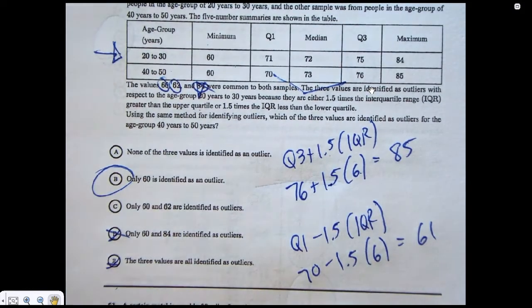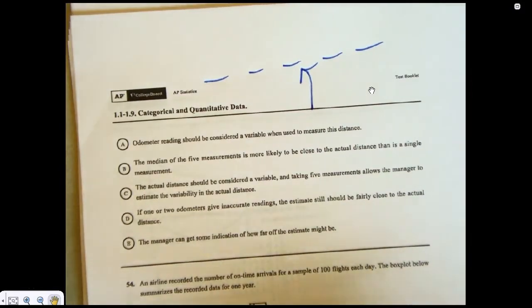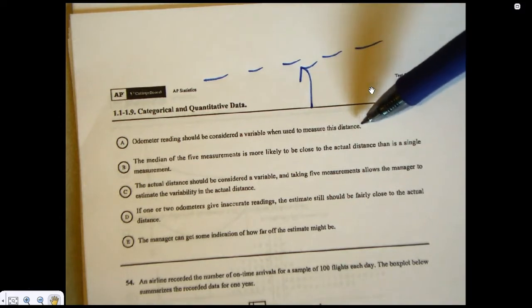All right, 53. So he's going to say, I don't know how far this hotel is. I think it's about 20 miles, but I want you 5 people to go drive, measure it, and then I'll take the median. I'll take the middle. I'll put your numbers in order from low to high and take the one in the middle. So I'm not going to average them. I'm going to say if you're one of the 2 highest, you don't count. 2 lowest, you don't count. I take the one in the middle. So why would you do that is what this question is asking. Odometer reading could be considered a variable. Yeah, so everyone's car might have a little different variable.